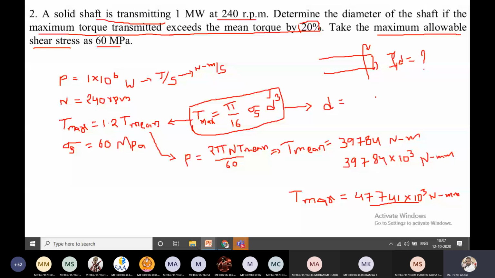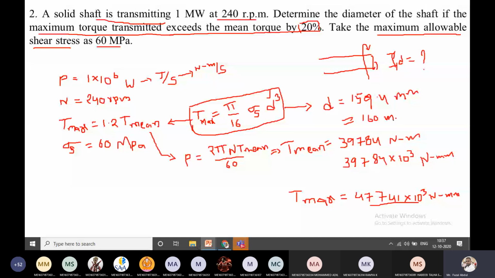What is the d value? 159.43. Very good, in mm. 159.443 mm. Okay, so this one we can also directly write as 160 mm.